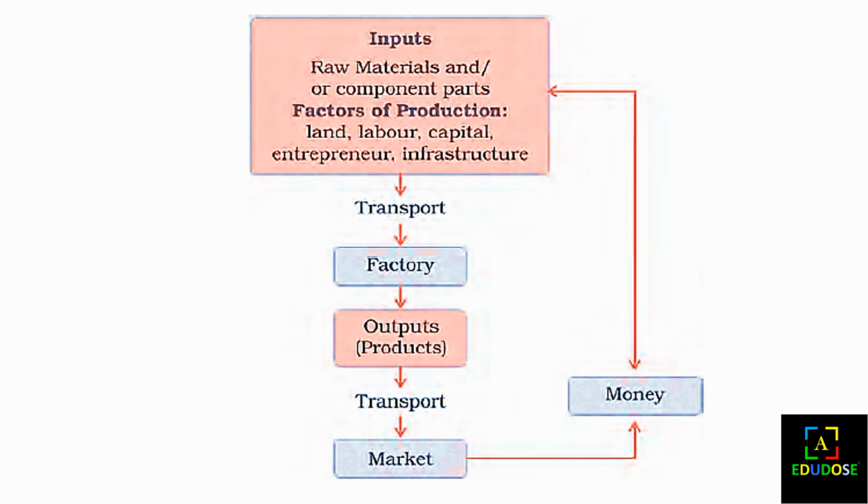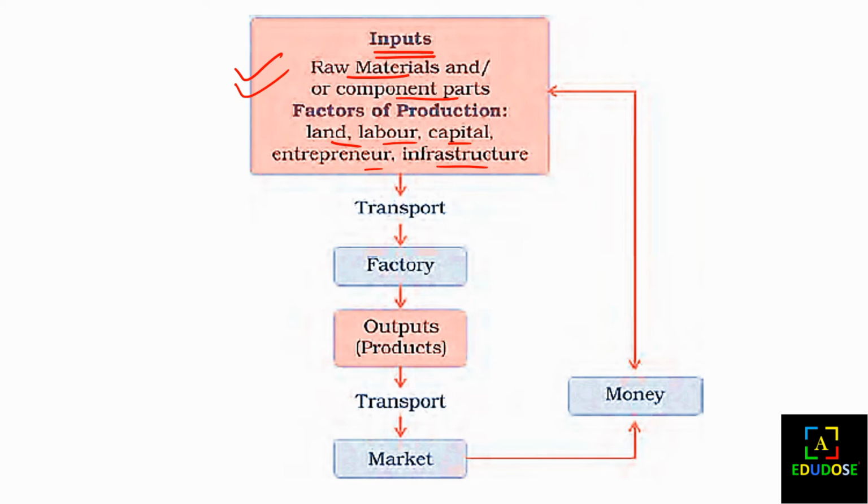So this is the next chart that we have to look at from the NCERT. It is somewhat blurred, I am so sorry for that, but please manage. The inputs that we are using for the industry are raw materials and the component parts. Then the factors of production, as we have learnt in the first chapter: land, labor, capital and entrepreneurial infrastructure that we use for the industries.